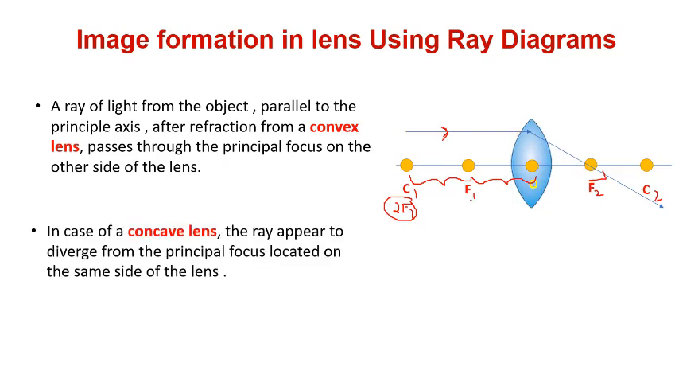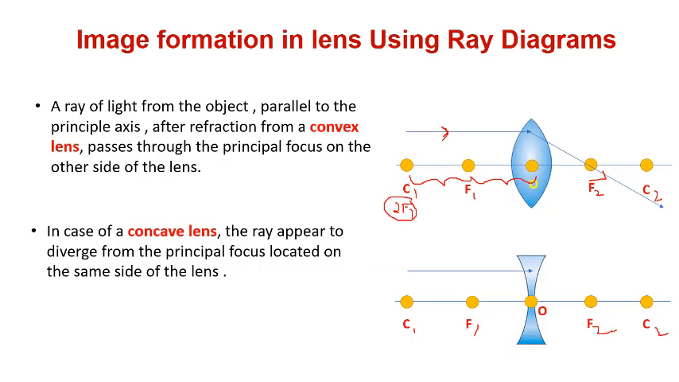In the case of a concave lens, the ray appears to diverge from the principal focus located on the same side of the lens. Now this is your concave lens with C1, C2 and F1, F2. Now Ram throws an arrow. Where will it go? It will diverge, because here we have used a concave lens. Now Ravan got saved, but Ravan will think, oh, Ram is somewhere in here. If we pull it back, Ram is somewhere here. He will not find the actual location. Hence,